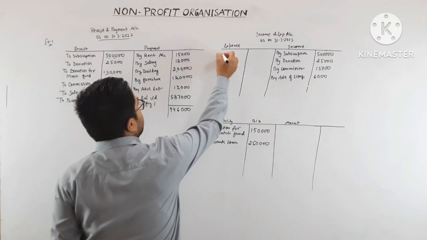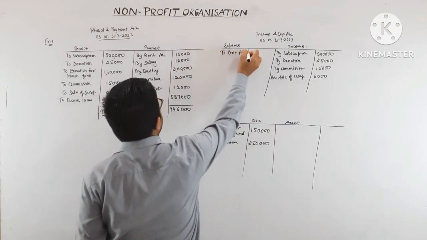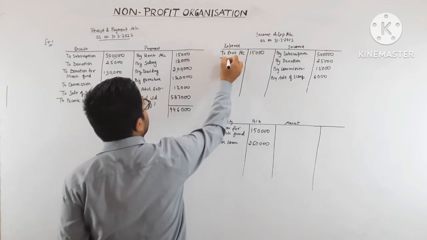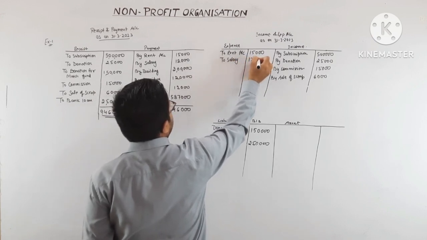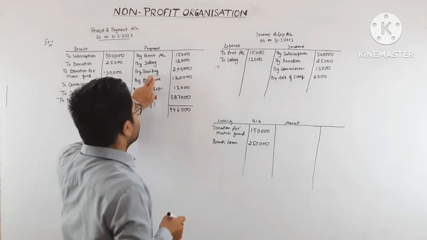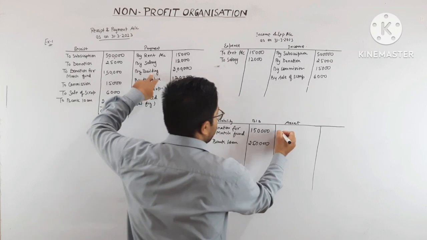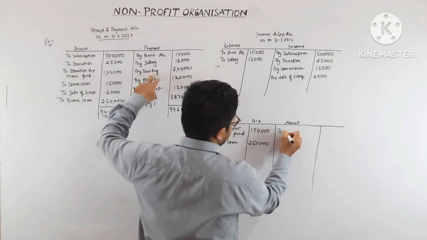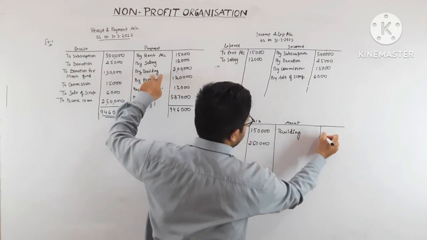Now this side: by rent, rent is an expense, so we record rent account 15,000. Salary 12,000. Building is an asset, a capital payment, so it will be recorded on the asset side: building 2 lakh rupees.